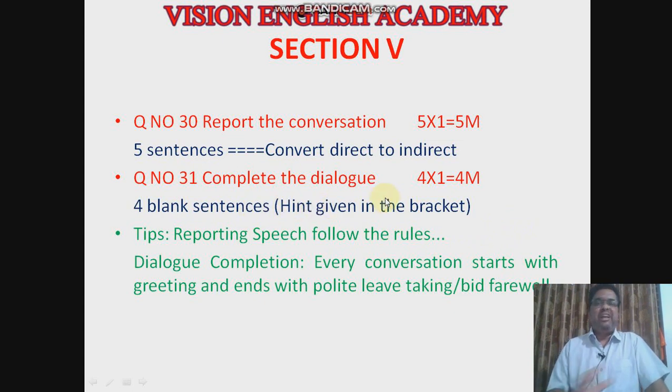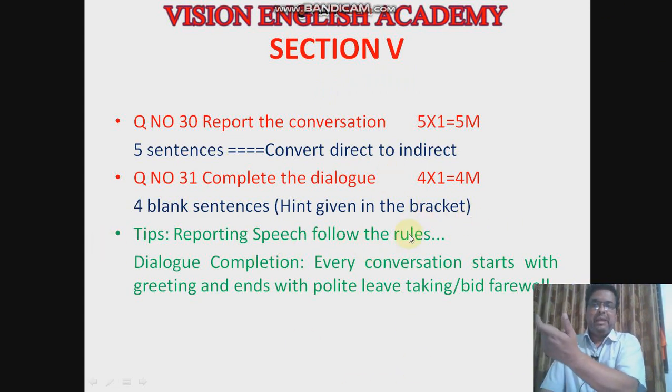We have dialogue completion. They will give the dialogue of 2 persons, and there will be 4 blanks, 4 dialogues will be blank. They will give the hint in the bracket. By reading the hint, you have to guess the sentence and fill the blank. So that is dialogue completion. Each blank gives 1 mark, 4 blanks and 4 marks.